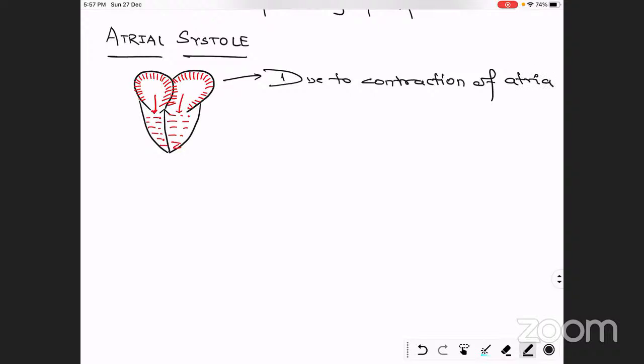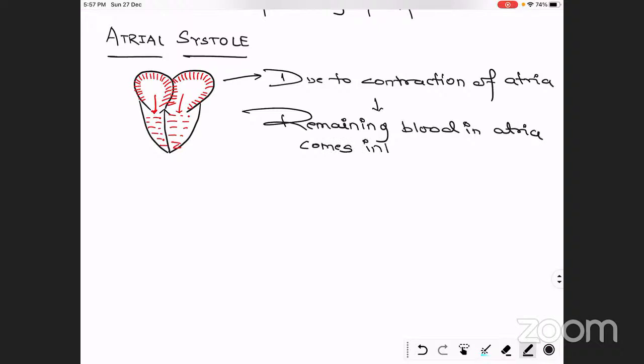Due to contraction of the atria, the remaining blood in the atria comes into the ventricles, as we have already talked about.